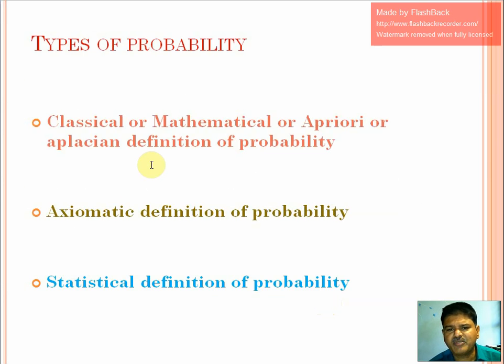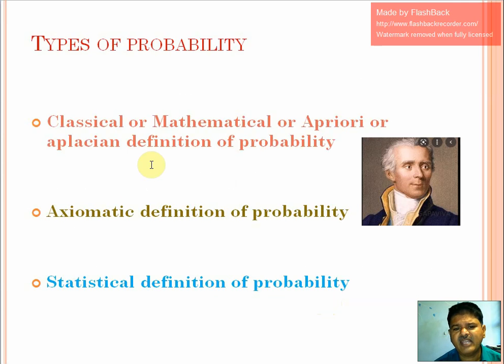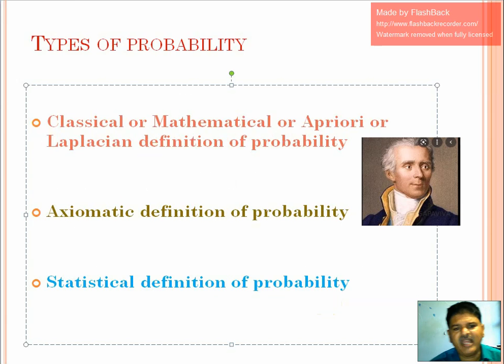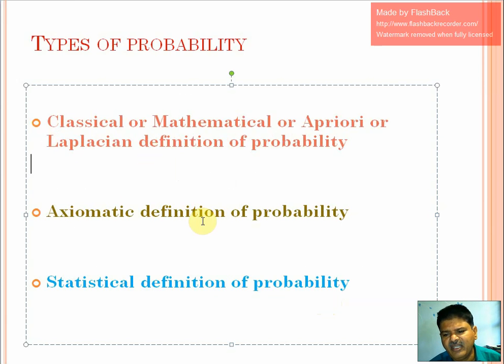So there are three types of probability. The first is classical or mathematical or a priori. This is also called the Laplacian definition of probability, because this is given by the mathematician Laplace. The second type is the axiomatic definition of probability, and the third type is the statistical definition of probability. So we are interested in the classical and axiomatic definitions. We are least interested in the statistical definition of probability.